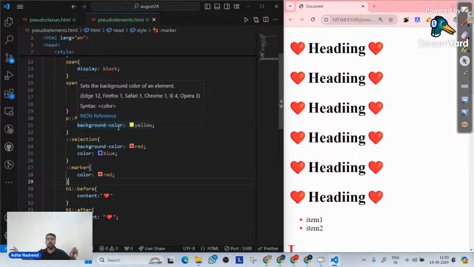If we want to target the whole tag and implement style, we normally write our selector and that's it.